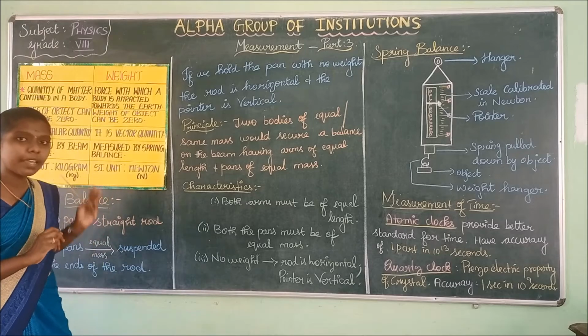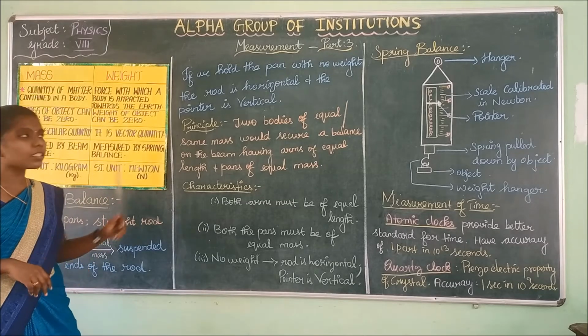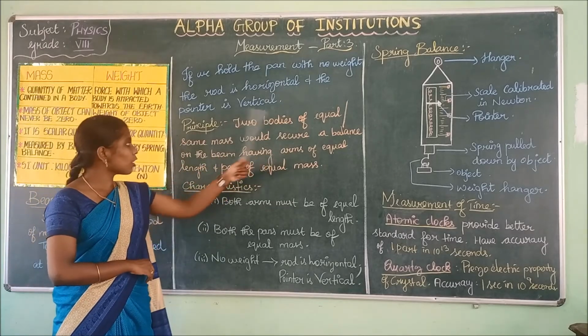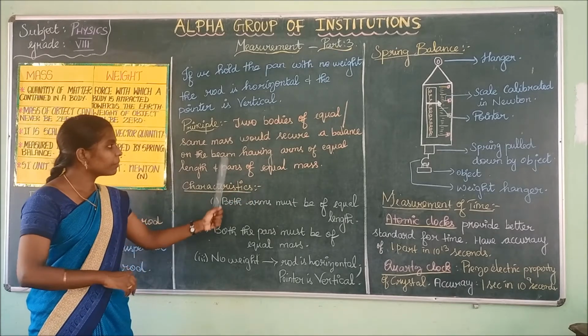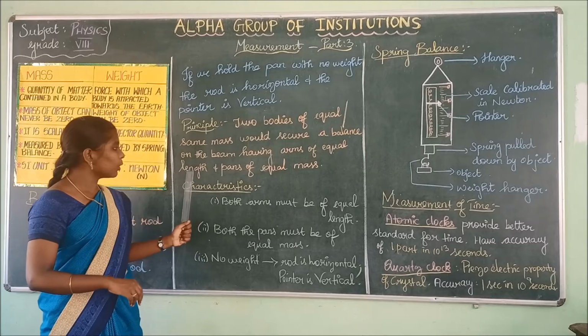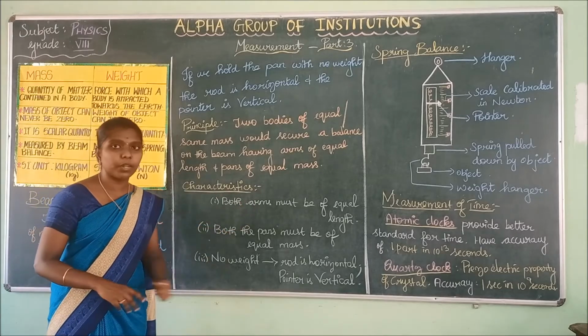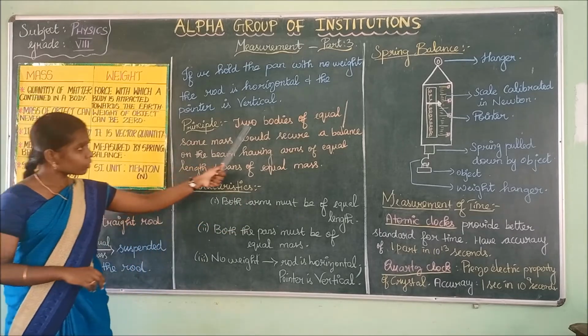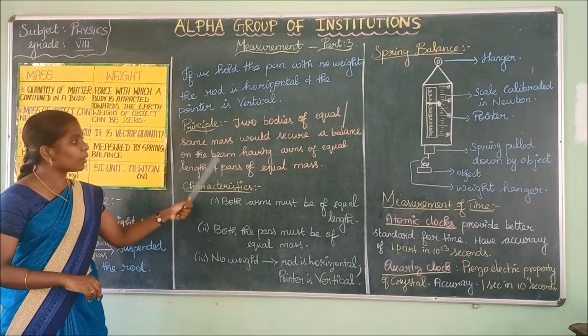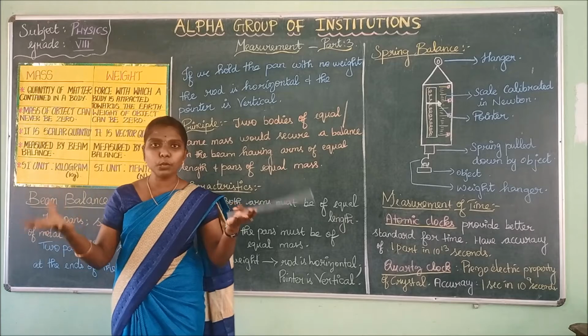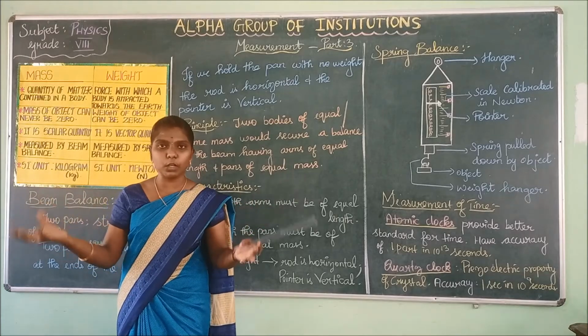What is the principle behind this beam balance? The principle is that two bodies of equal or same mass secure a balance on a beam having arms of equal length and pans of equal mass. If there are two equal weights, the balance will be equal, right?